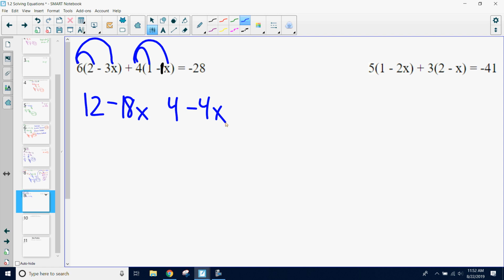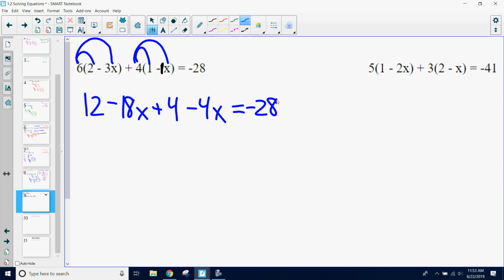What operation should I put in between my negative 18x and my 4? Positive, because I have that little positive 4 there, so I can put a positive sign in front. And from here, equals negative 28, sorry. From here, you can always get rid of all of those parentheses just by distributing. It might take you a little bit longer to do multiple distributes, but it's okay. We can write down the whole solution, and then from here we can go into combining our like terms, inversing our constant, and just combining all that to make it simpler.